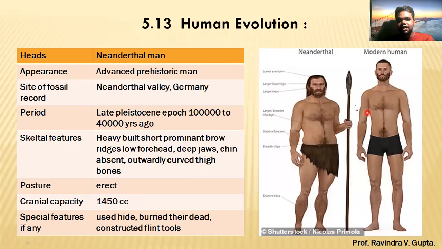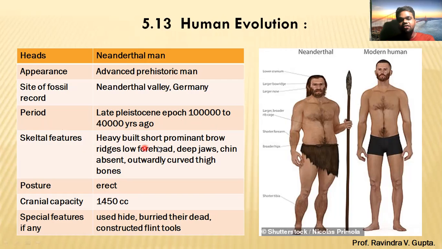Most of the characteristics are similar to the modern man. Appearance: advanced prehistoric man, their characters look just like today's humans. Site of fossil: Neanderthal Valley in Germany, so they are called Neanderthal. The name was given according to where the fossil site was found. Period is late Pleistocene epoch, 1 lakh to 40,000 years ago.